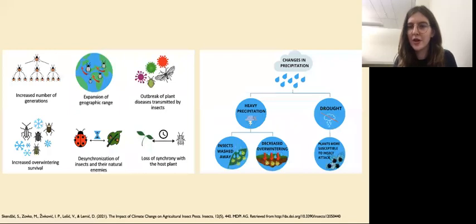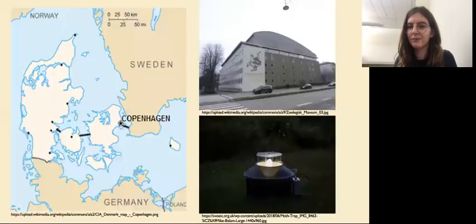So just like temperature and precipitation vary spatially, insect responses to these climate variables can vary both spatially and between taxonomic groupings. For example, typically temperature has a positive relationship with insect abundance, whereas precipitation has a negative relationship. The figure on the left shows some common insect responses to increases in temperature, and the figure on the right shows some common insect responses to changes in precipitation.